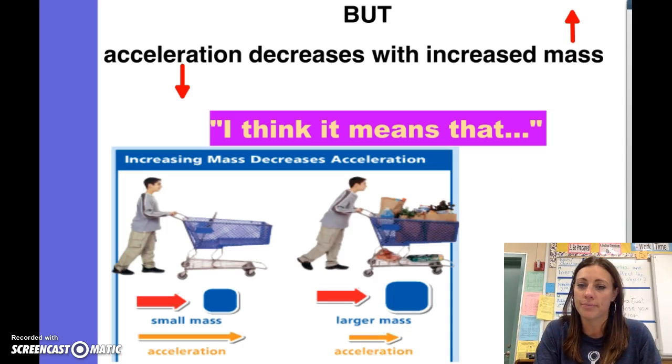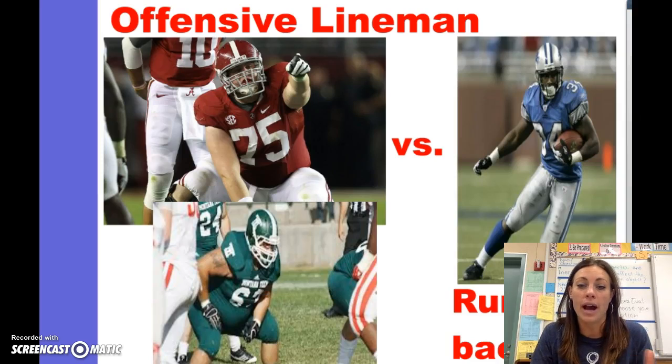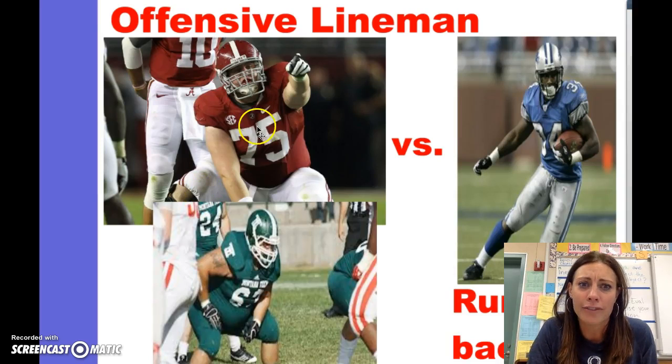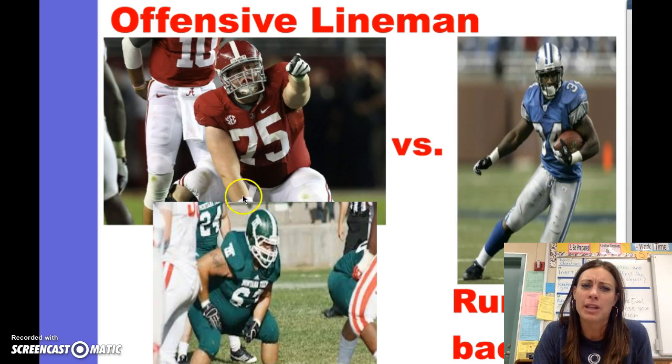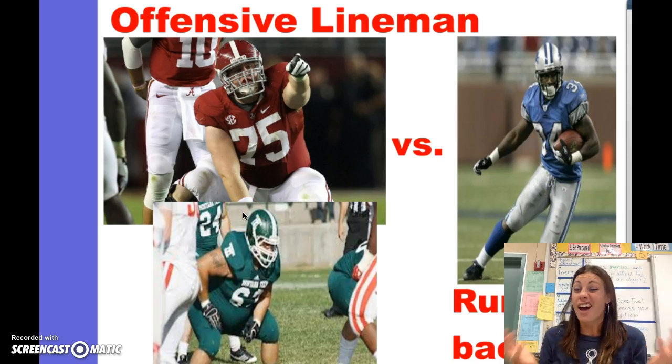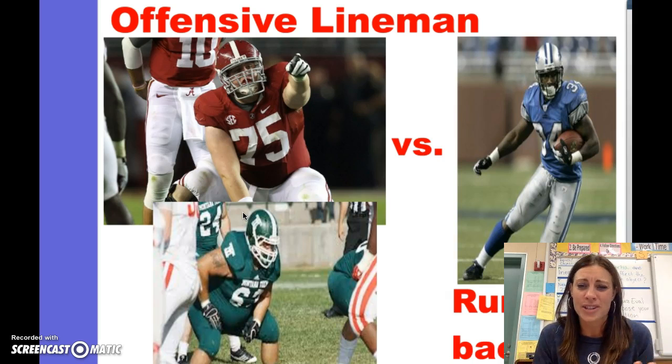Acceleration will decrease. And this is the reason why we have the big guys. When we apply this idea to sports, we don't want the big guys being the running backs, right? We want the big guys being in the offensive line because they're not fast. They have more mass, and so their acceleration is less.